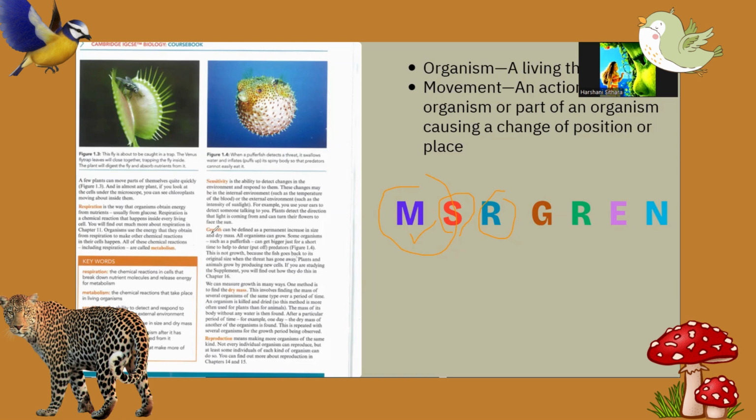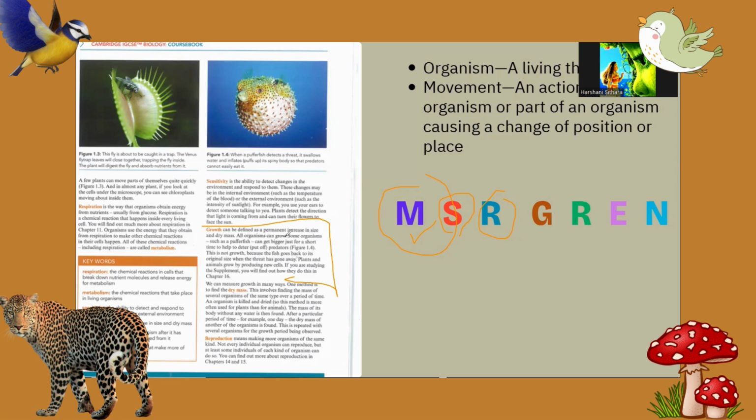Let's see, in your textbook, I'm using your textbook as well. Growth can be defined as a permanent increase in size and dry mass. What is the term? Permanent increase in size. Their size will be increased permanently, as well as dry mass.